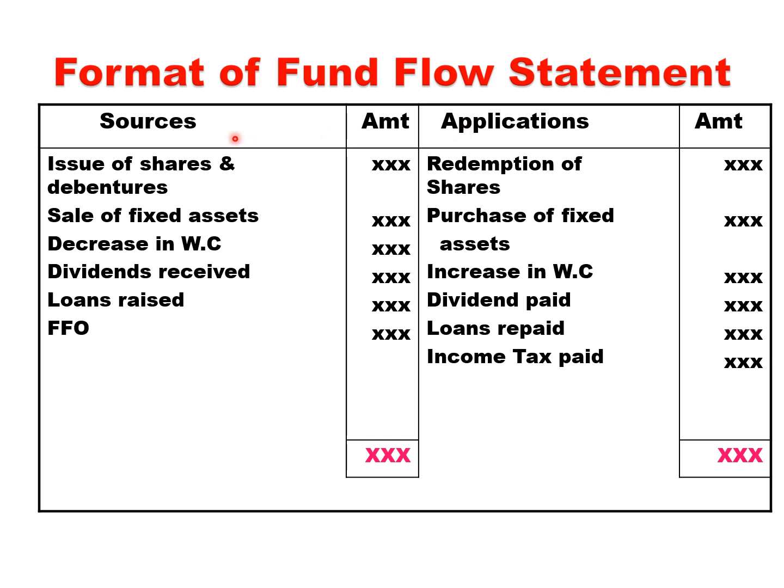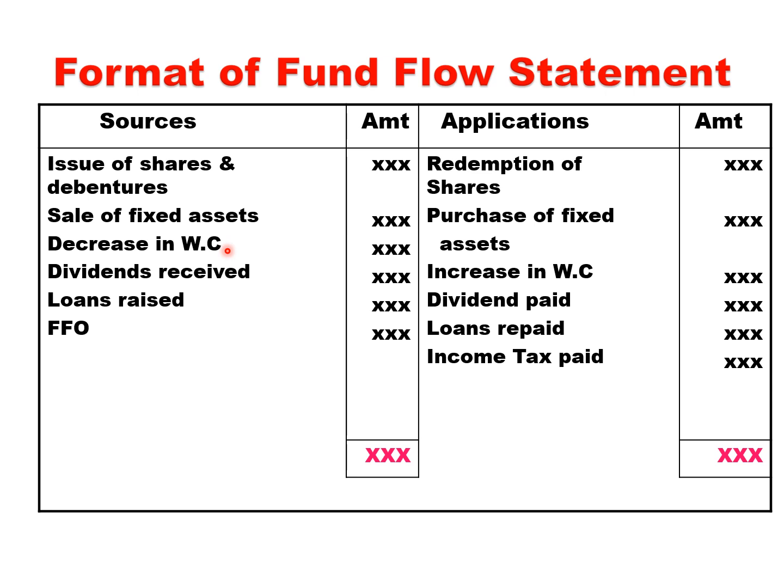So where and all you may get the capital, where you may get the money? Through issue of shares and debenture. When shares are issued, when debentures are issued, you receive money. When you sell fixed assets, you receive money. When working capital decreases, you receive money. So decrease in working capital, you get the answer in statement of changes in working capital.